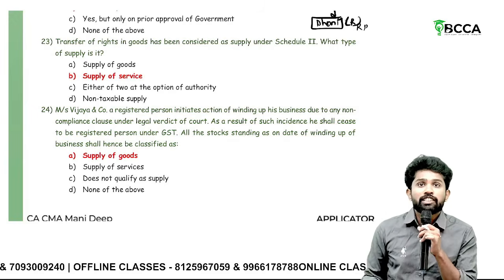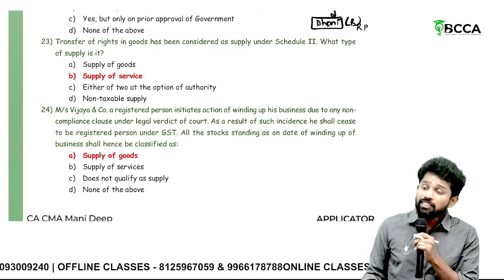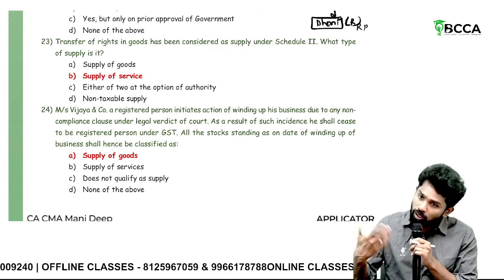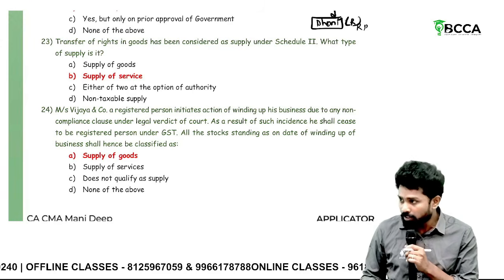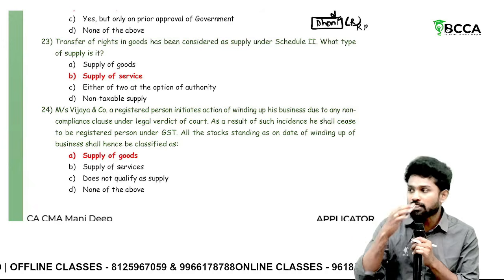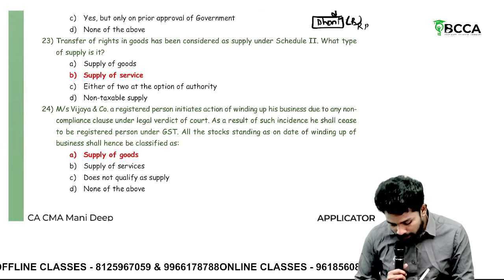Now, that amounts to disposal. Since ITC might have been availed on purchase, on disposal, for whatever value they may sell, that amounts to disposal. Disposal is covered under the definition of supply, hence it is supply of goods only.